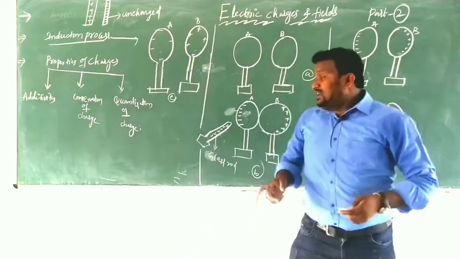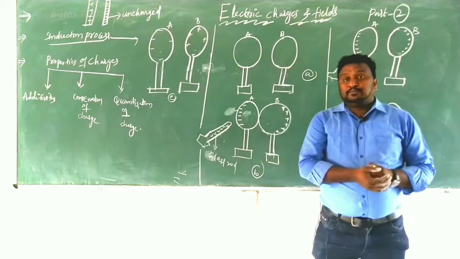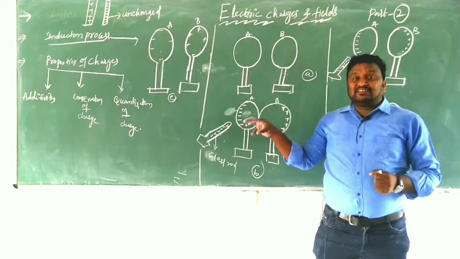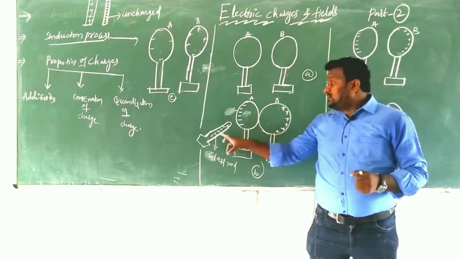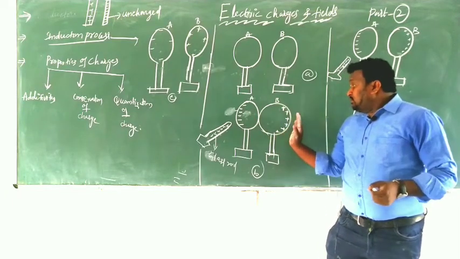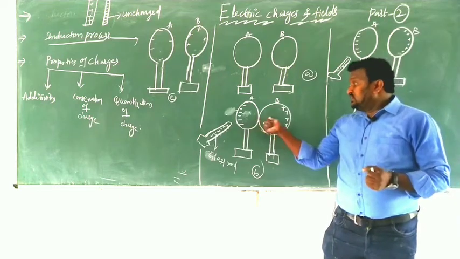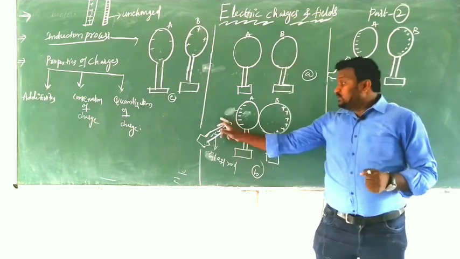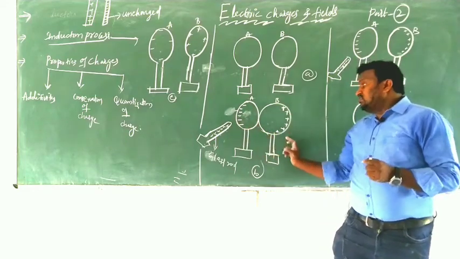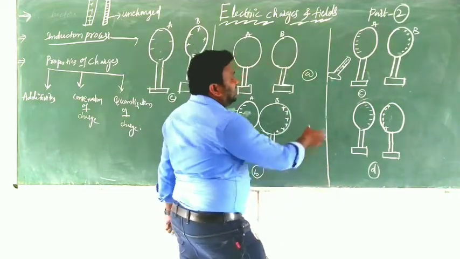After that we bring one positively charged glass rod near A. Then what you observe on A: some electrons are there, and those are attracted by the positive charges, and due to that some positive charge will be created on B. Clear? You have to observe that now these two are in contact. Due to this positive charge, negative charge is developed. Again due to this negative charge, positive charge will be developed on the next one. After that they are separated again.